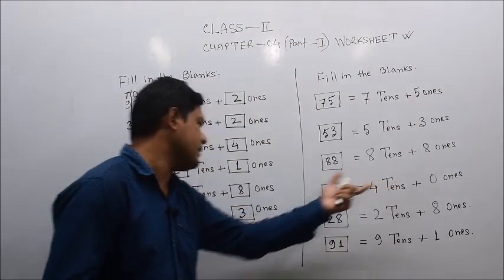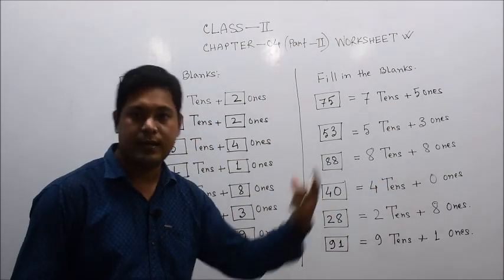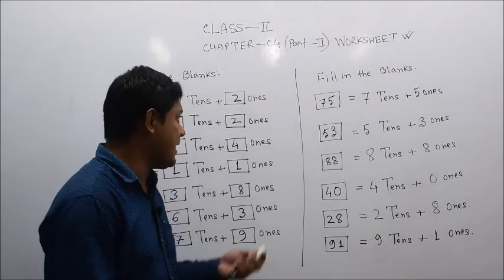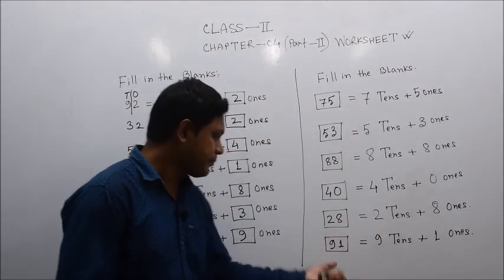That means this portion is completely the opposite of this portion, the same portion but in the opposite order. So no need to panic, dear students, please.